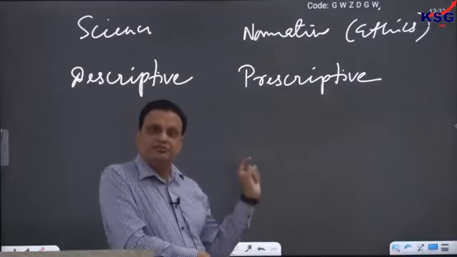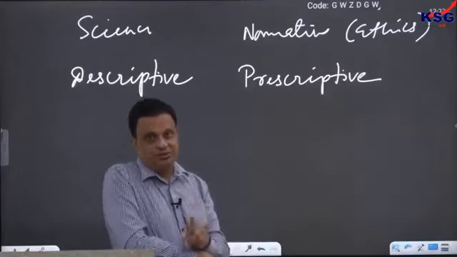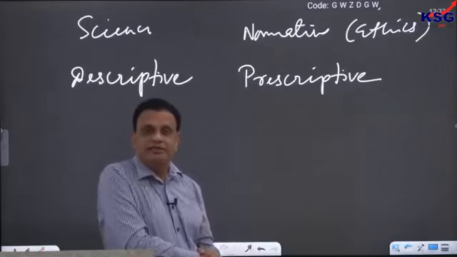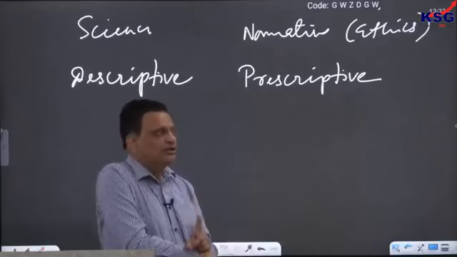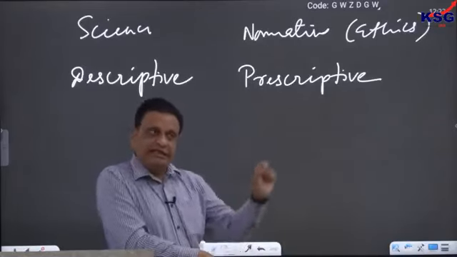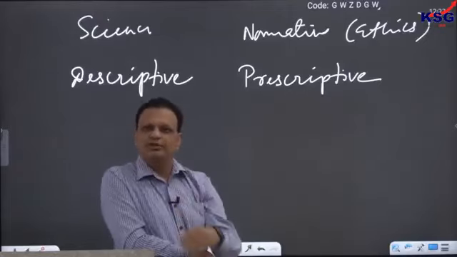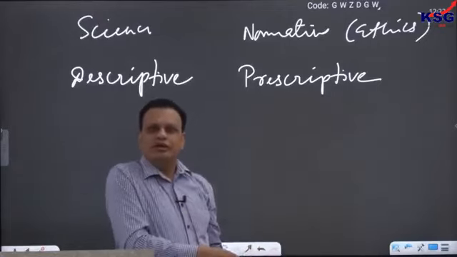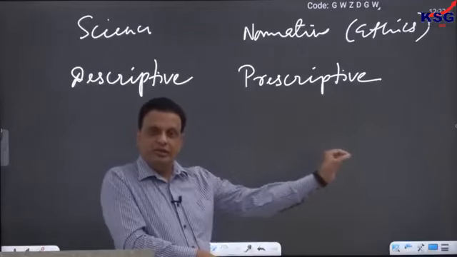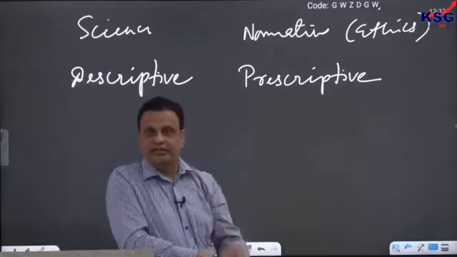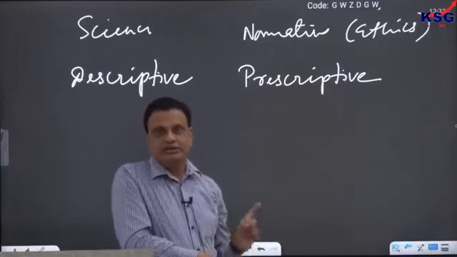In this sense, ethics is closer to what doctors do for you. When you have a physical problem and you go to a doctor, the doctor gives you a prescription: take this medicine, it will cure you, do not take that medicine, that will make you unhealthy. Or eat this food that makes you healthy, and don't eat that food that is unhealthy for you. Ethics also does the same thing.